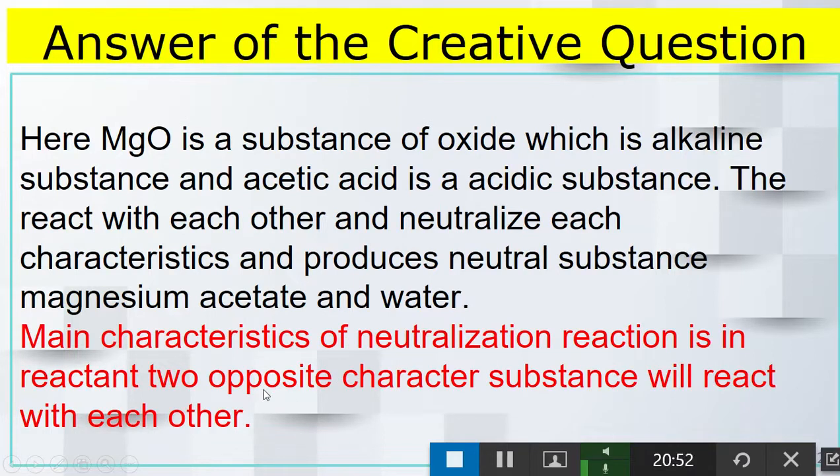And at the end, I have written its characteristics. Like the main characteristic of neutralization reaction is that in the reactant, two opposite character substances will react with each other. This is the main criteria.